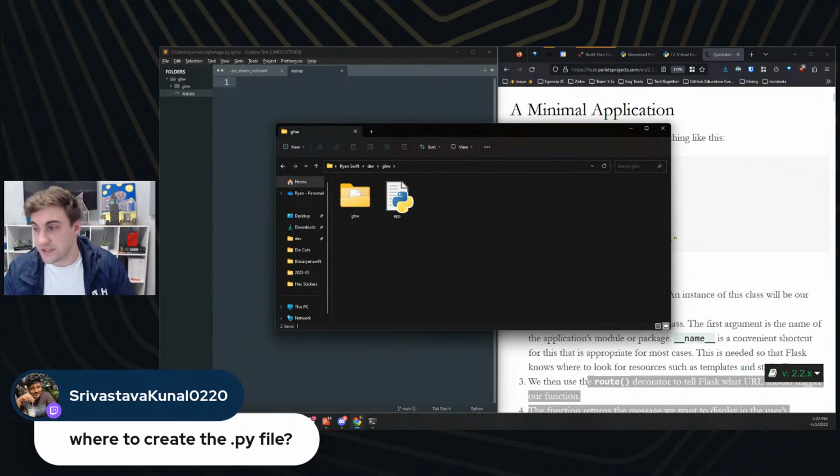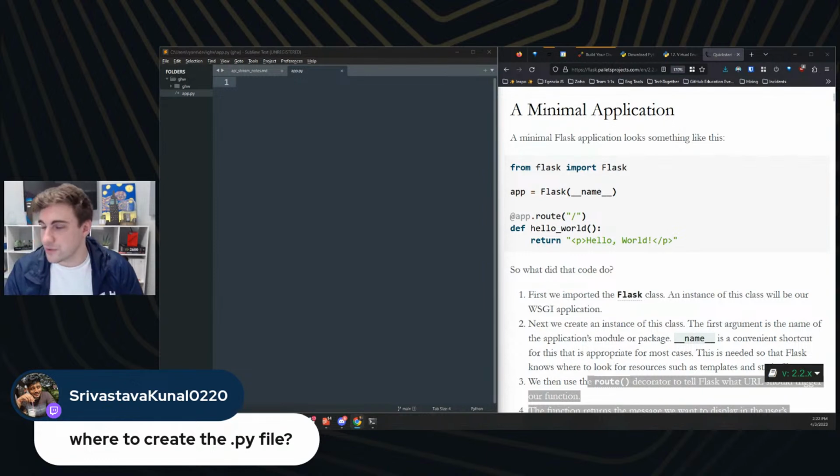And no, this new file is not going to be inside your virtual environment. Your virtual environment is going to be inside that folder alongside it. So just like I had there, I had the GHW folder in there. That was my virtual environment, which I realize is confusing by naming convention, and then app.py right next to it. Great question so far. I appreciate y'all.